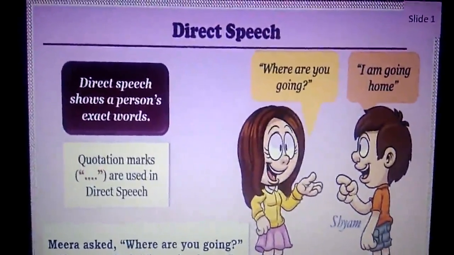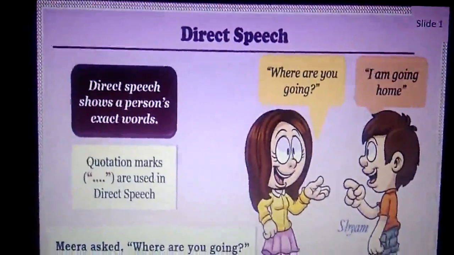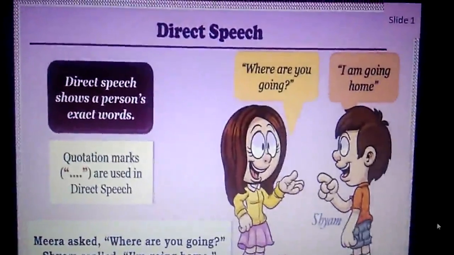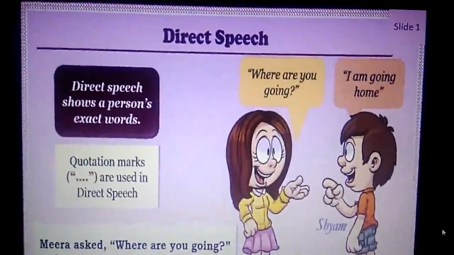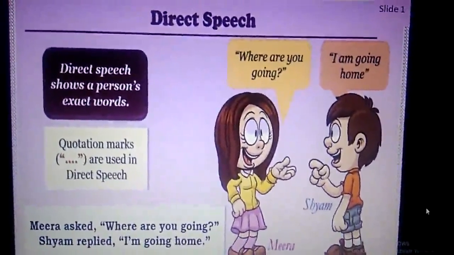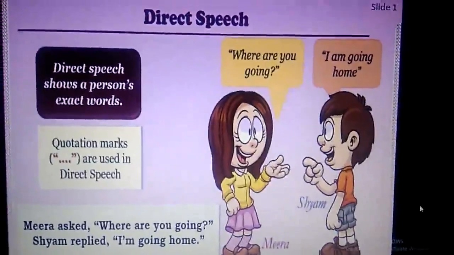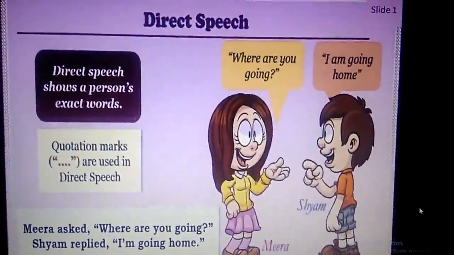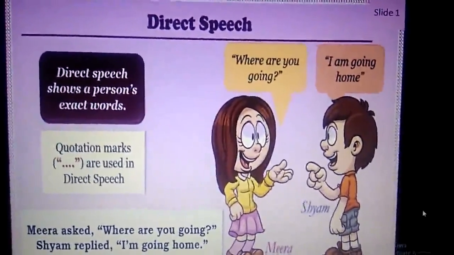First of all, we should know what is direct speech and what is indirect speech. There are two ways to express what is said by someone. One way is to repeat the exact words of the speaker. The other way is to report or paraphrase what was said by the speaker.